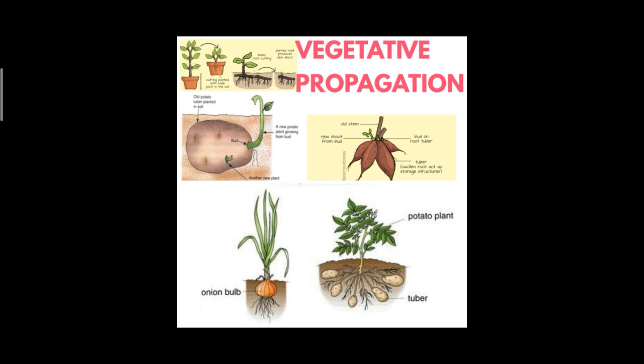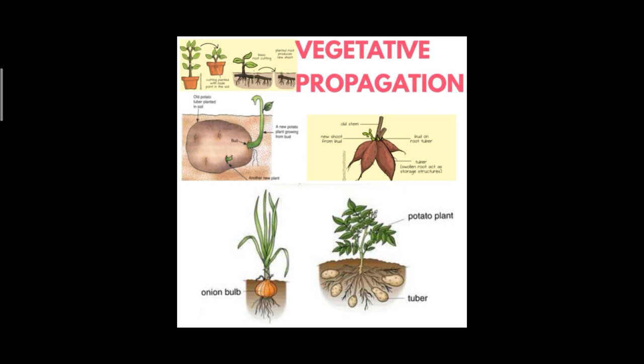Now the third point. New plants resemble the parent plant in every way. We can preserve the healthy character of the parent plant. The new plants produced from the parent plant will resemble the parent plant. So if the parent is healthy, all the offspring will be healthy. A healthy parent plant will produce healthy offspring, so we can preserve that healthy character.